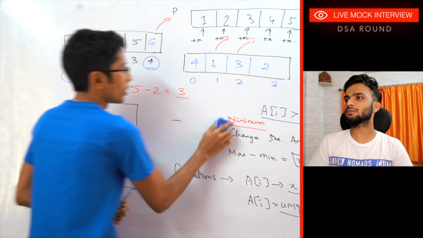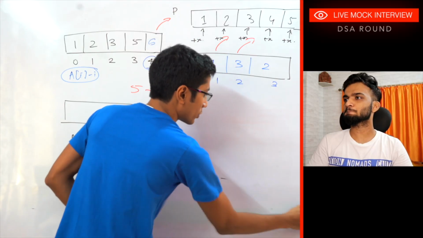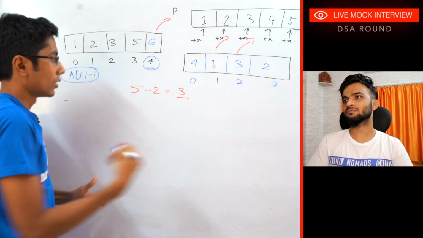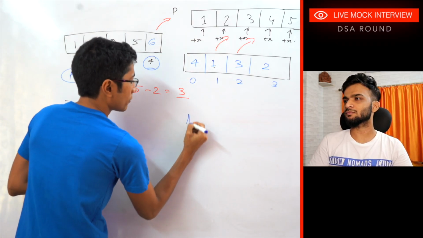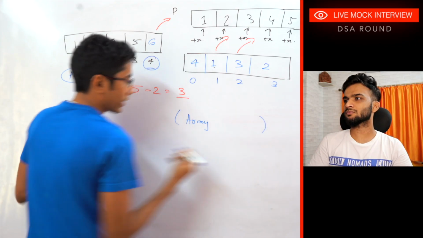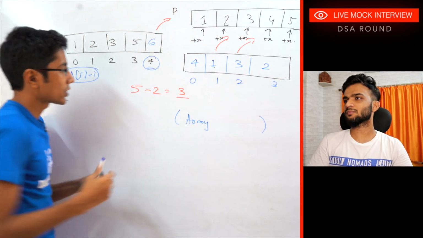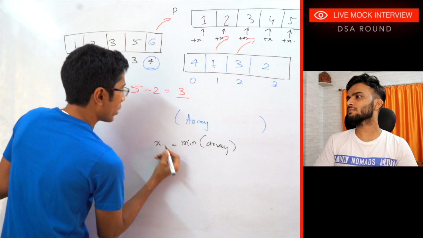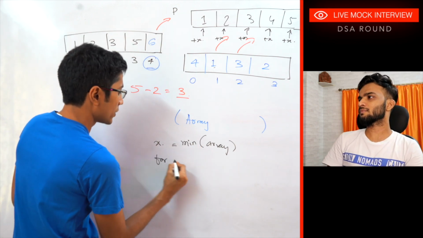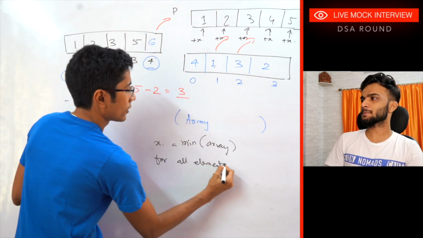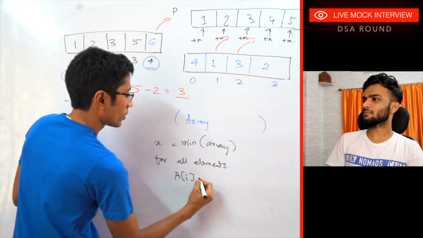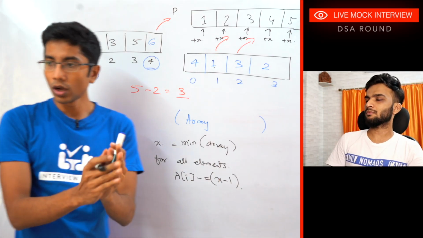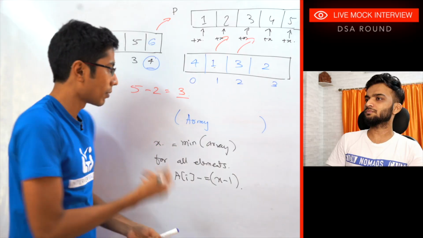I think writing it down will make the procedure more clear. First thing that I'm doing is mapping all elements to another field. So for example, if I get an array, first I find the minimum of the array. Okay, this is a value x. Then for all elements in the array, I do a of i minus equal to x minus 1. Now this converts the array to having a minimum of 1.